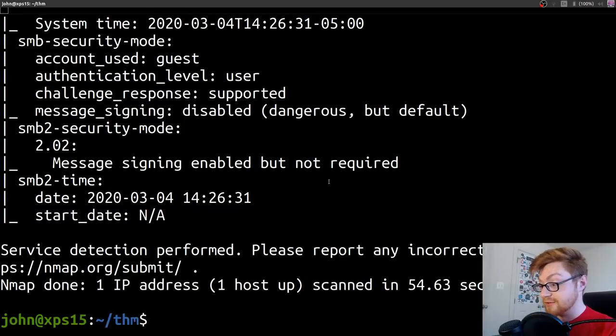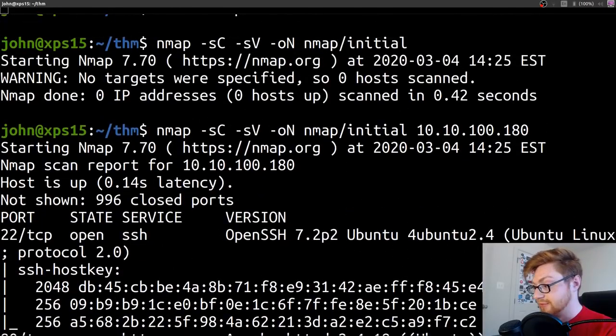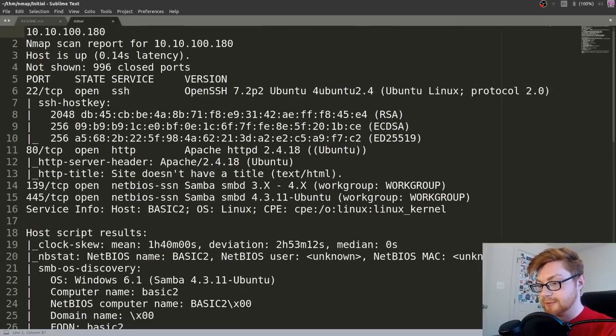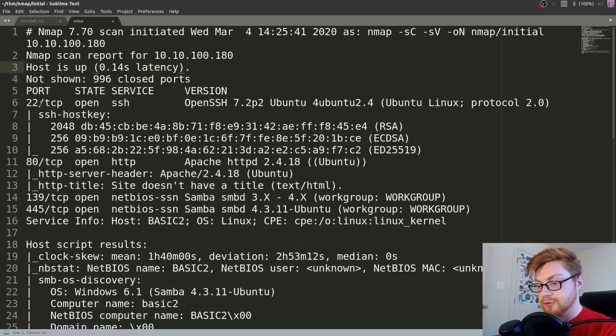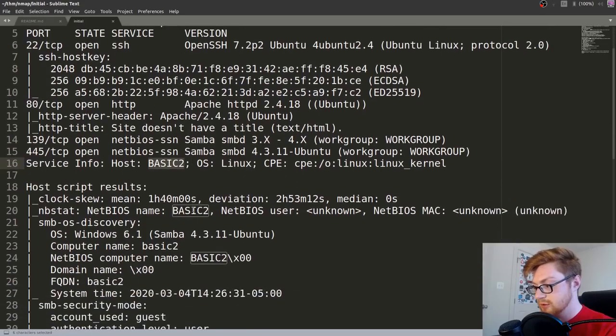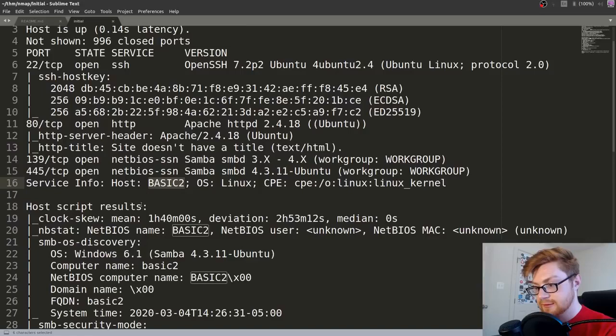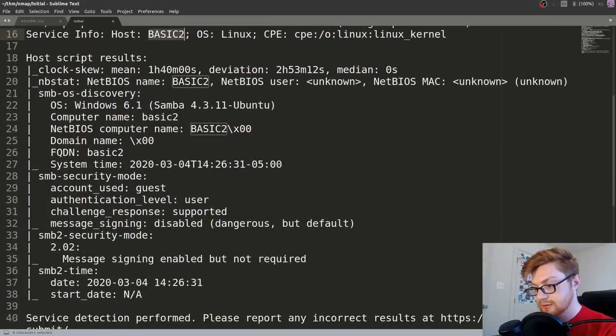Okay, now our Nmap results came back. Looks like we have a lot of information here. I saved that in nmap initial. So let me go ahead and open that up and we'll see what we're working with here. We have port 22 open, so SSH. We could connect to it remotely. Also has port 80 open, so it's running a website. Has Samba open. Looks to be Linux. Okay, host is called Basic2. And seems to be all.